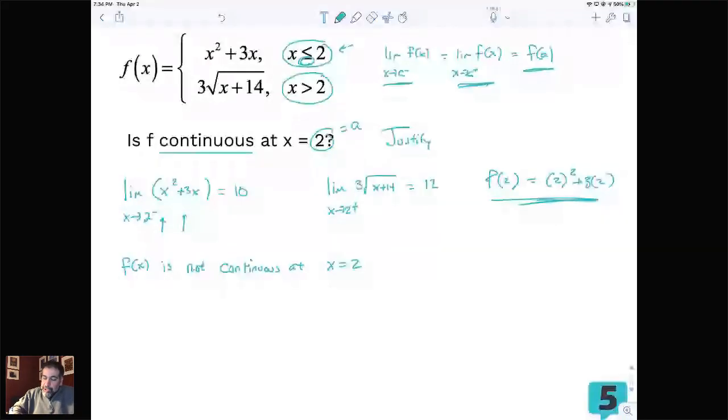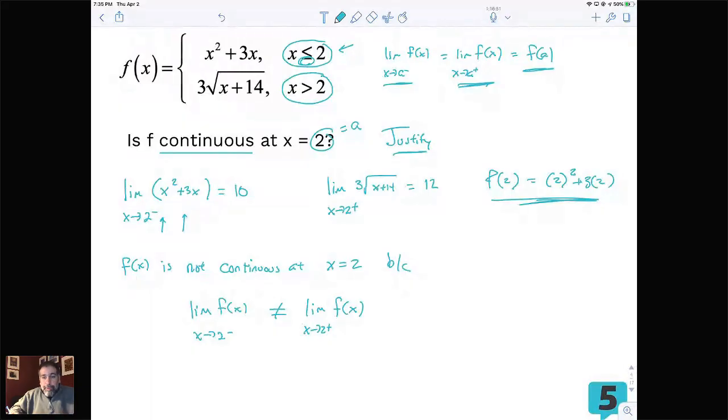So if we throw that word justify in there, we can't just stop by answering it. We now have to give the reason we gave this answer. And the reason we gave this answer is because the limit of f of x as x approaches 2 from the left did not equal the limit of f of x as x approaches 2 from the right.